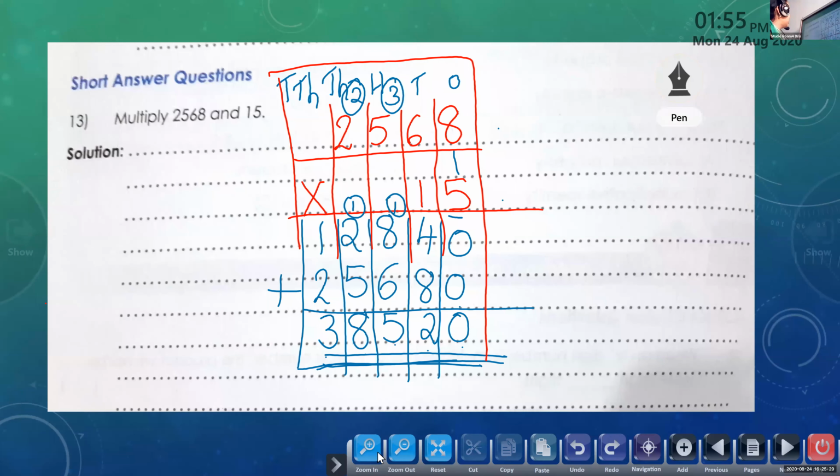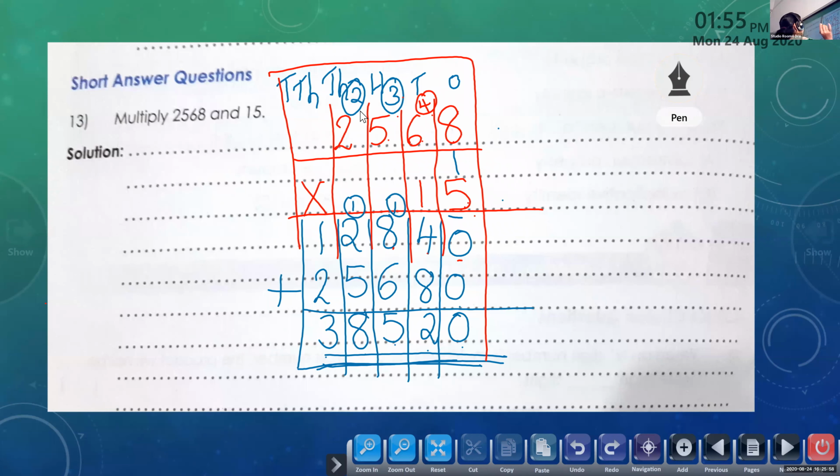Okay, Angelina, can you see question number 13 now? Yes, ma'am. Now check where is your doubt. Ma'am, 5 into 8, 40. 0 here, then carry over 4 here. Ma'am, 5 into 6, 30 plus 4, 34. 3 carry over. 5 into 5, 25 plus 3, 28 here.